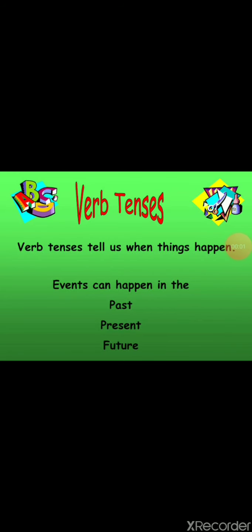Let us see it in this way. Verb tenses tell us when things happen. It's all related to the action, the state of being. Events can happen either in the past, present or future, not any other way. So there are only three phases of time in which an action will happen, but we need to check the aspect, the nature of the event, when it actually happened. Then we use the tense accordingly.